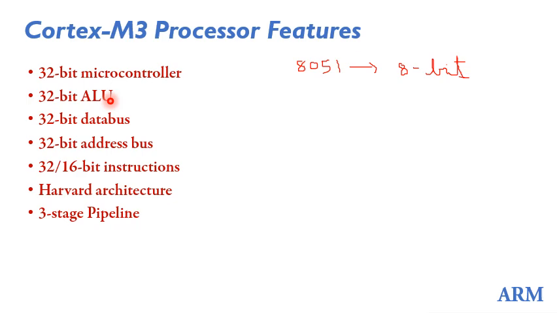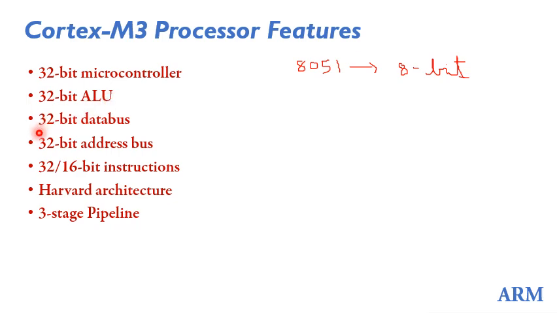That is, all the functional units. ALU means arithmetic and logical unit. All the arithmetic operations or the logical operations. Arithmetic operations means add, subtract, multiply and things like that. Logical operations comprise the AND operation, OR operation, XOR operation, all these things. So all these functional units that perform these operations are also capable of handling 32-bit data at a time.